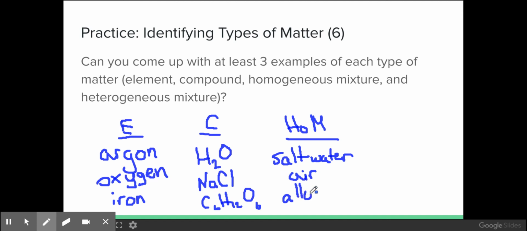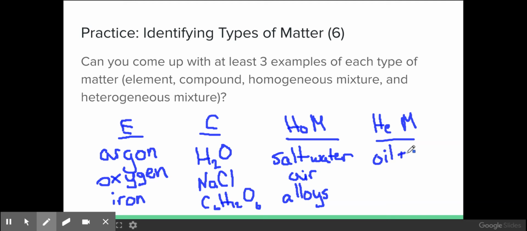Alloys. Alloys are homogeneous mixtures of 2 or more metals. So if you take silver and you mix it with some nickel, you can make sterling silver. They're actually mixtures of metals that are made at really high temperatures. They're not compounds. Heterogeneous mixtures, mixtures that have layers.